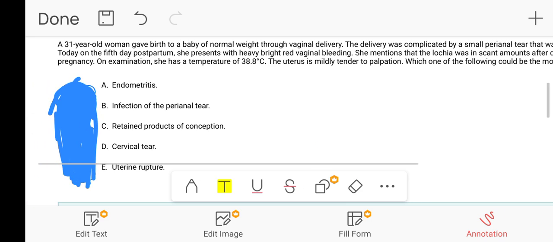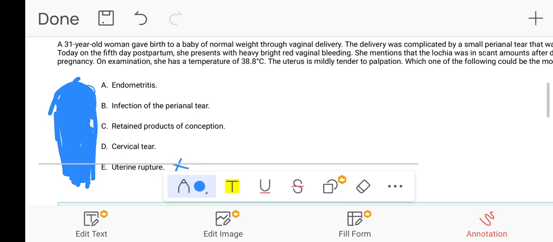A. Endometritis. B. Infection of the perineal tear. C. Retained product of conception. D. Cervical tear. E. Uterine rupture. The first option, which we should not pick at all, is the uterine rupture. Why? What will be the uterine rupture scenario? This is not at all the scenario of the uterine rupture.